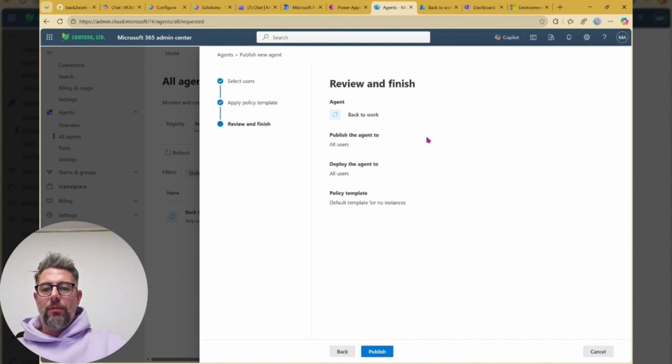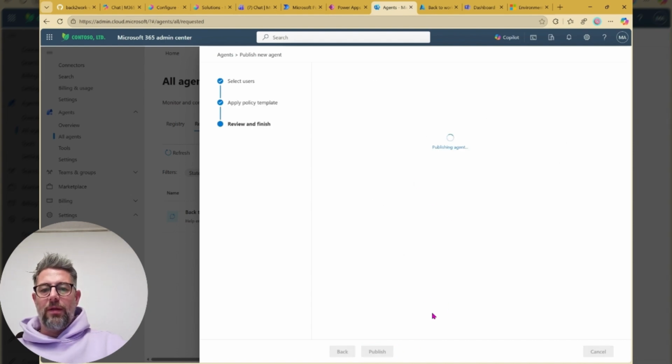That's a policy to be applied. We go with the standard and then we say publish. By the way, in Copilot Studio, I did not change the agent icon.